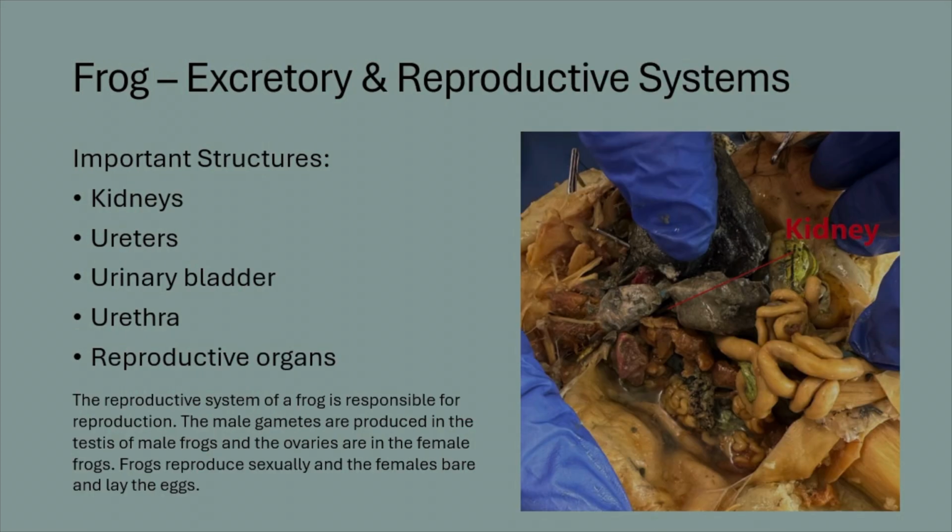The excretory and reproductive systems. The reproductive system of a frog is responsible for reproduction. The male gametes are produced in the testes of male frogs, and the ovaries are in the female frogs. Frogs reproduce sexually, and the females bear and lay the eggs. Some important structures of the excretory and reproductive systems are the kidneys, the ureters, the urinary bladder, the urethra, and the reproductive organs, both male and female. From the picture on the right, we can see the labeled kidney of the frog.